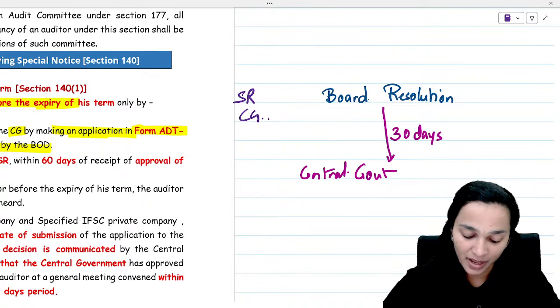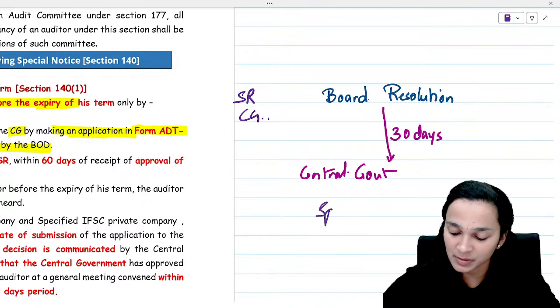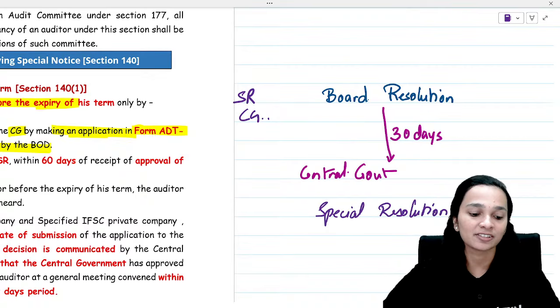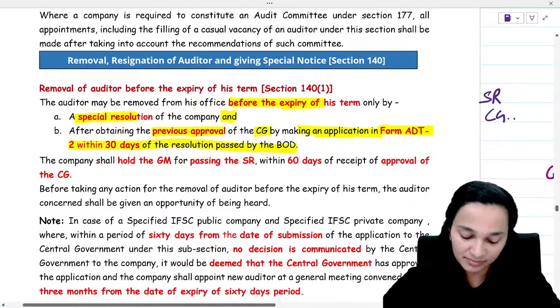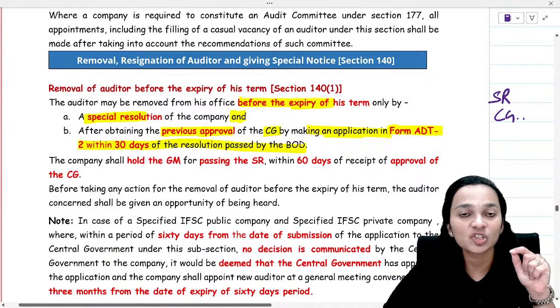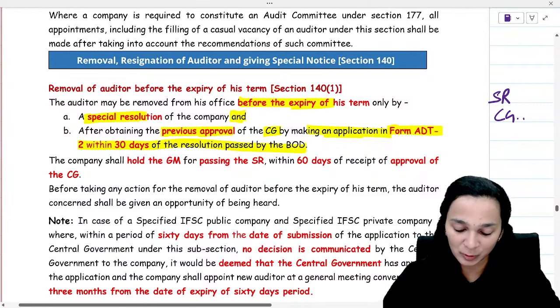Post this, a special resolution has to be passed on the basis of the approval of the central government. The application with the CG has to be filed in Form ADT 2.